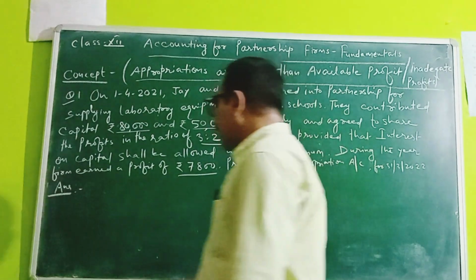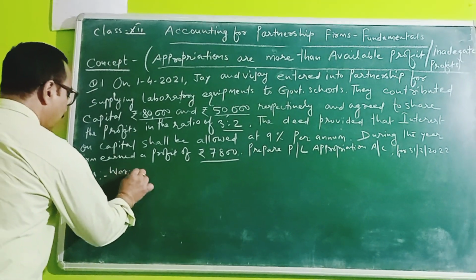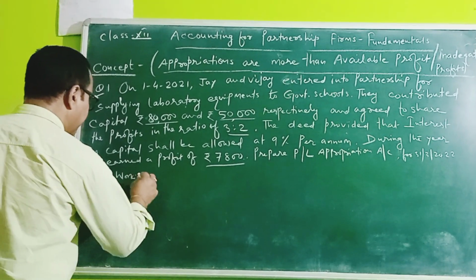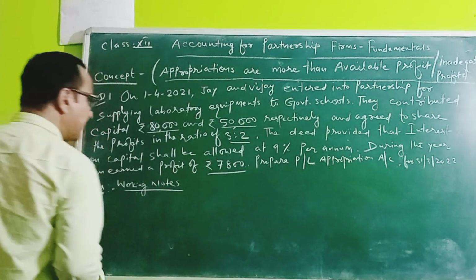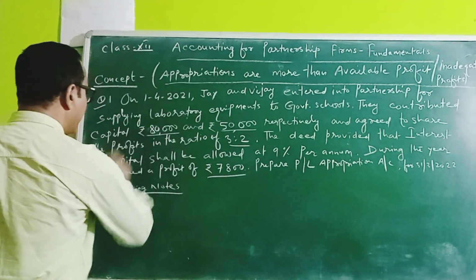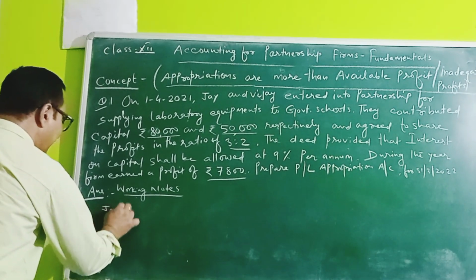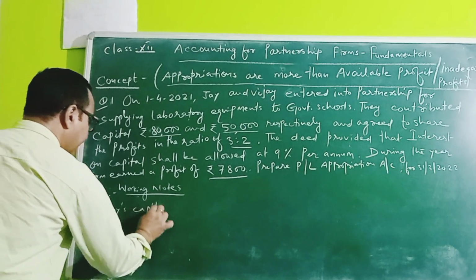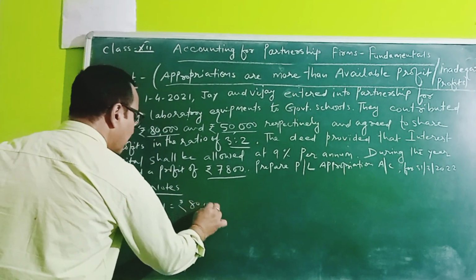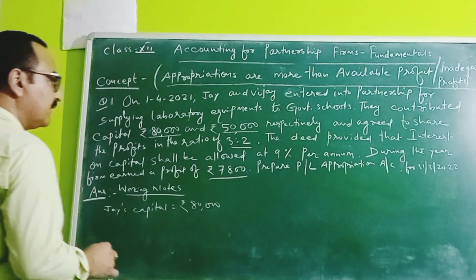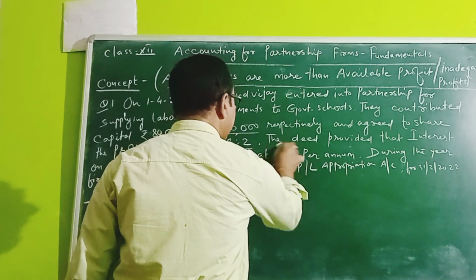Now in such a case, first of all we have to make the working note and check how we will distribute the appropriation. So, working note. Students, you can see here the capital contributed by J is given: J's capital is rupees 80,000, and the interest on capital shall be allowed at the rate of 9%.